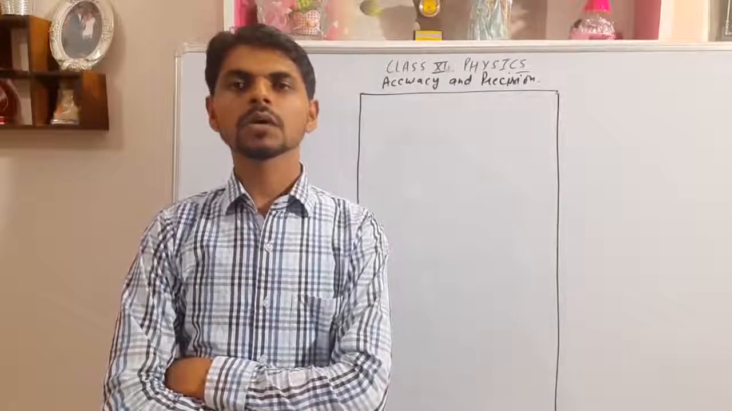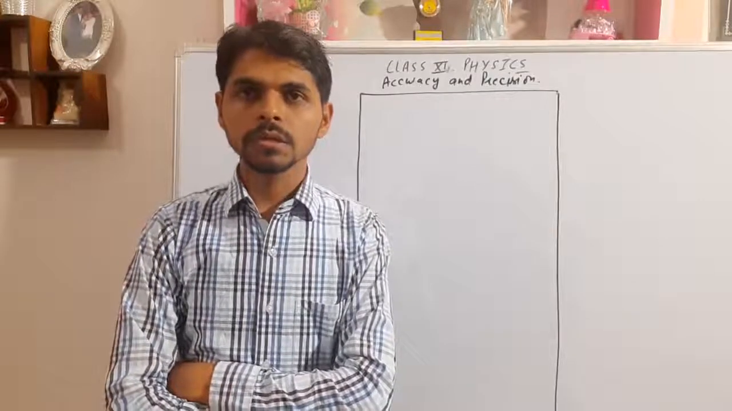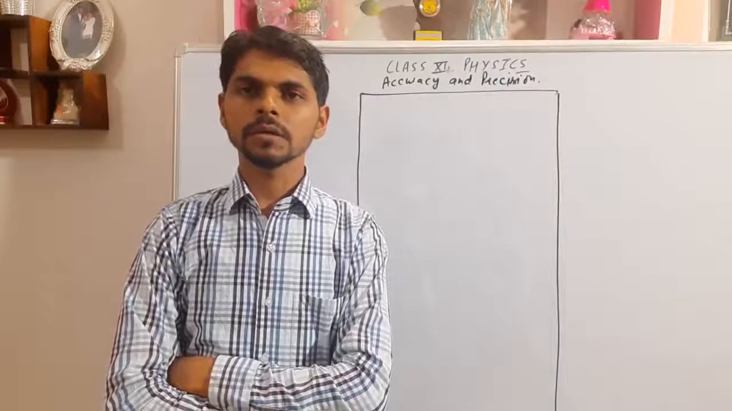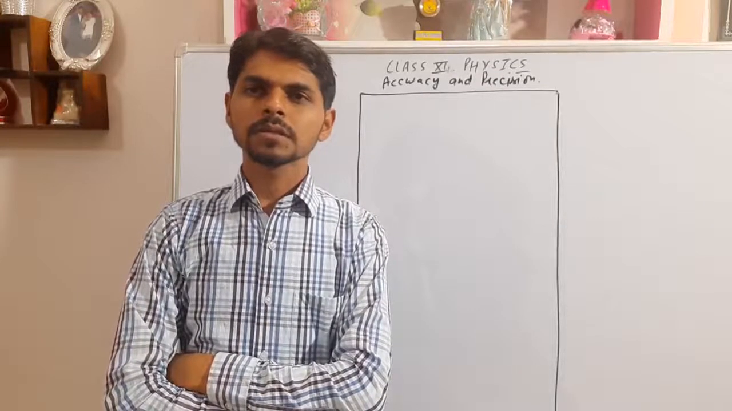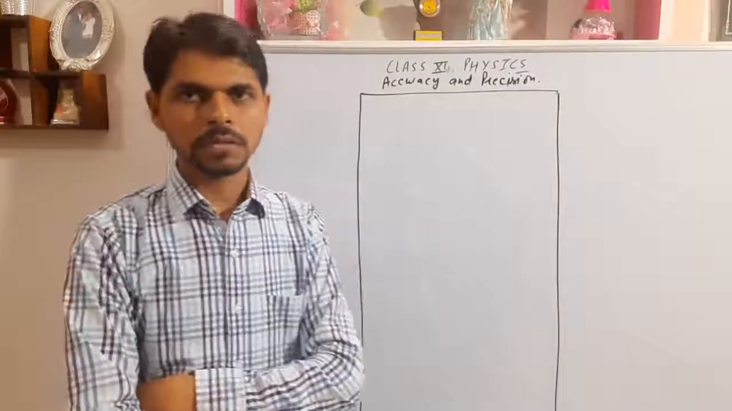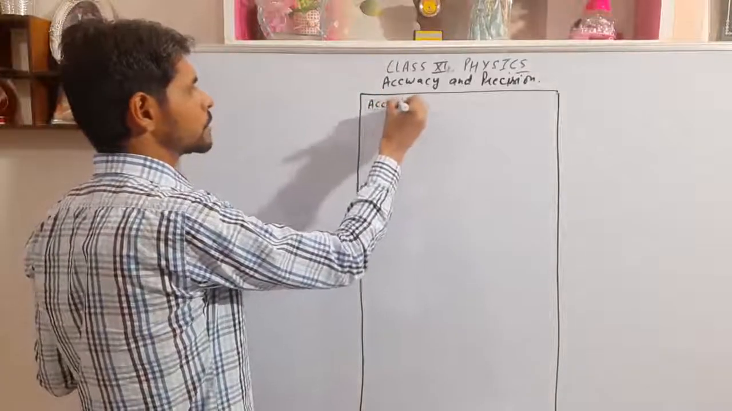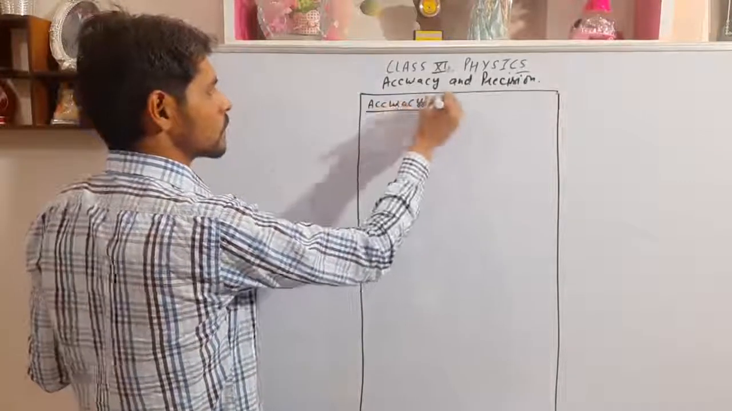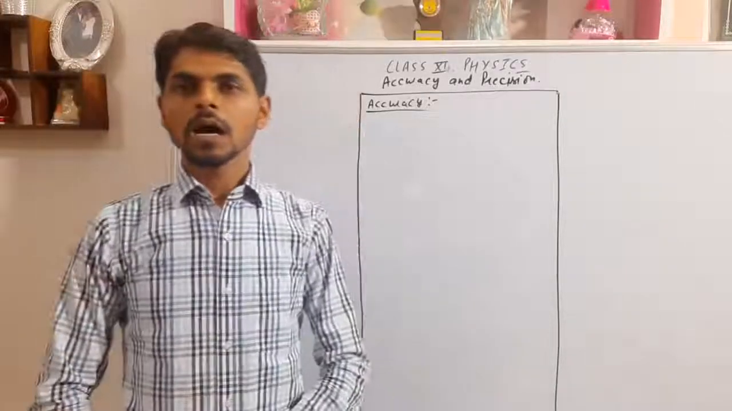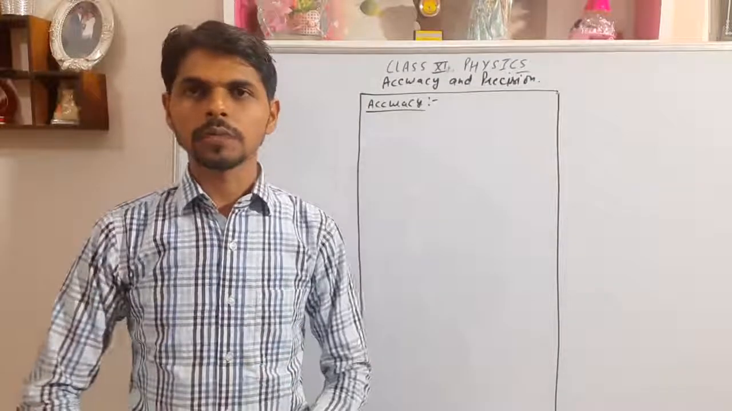Today we are going to study a topic that is accuracy and precision. What is the topic? Accuracy and precision. So what is accuracy and what is precision? Let's discuss it. What is the meaning of accuracy? Accuracy means how close your measured value is to the true value.